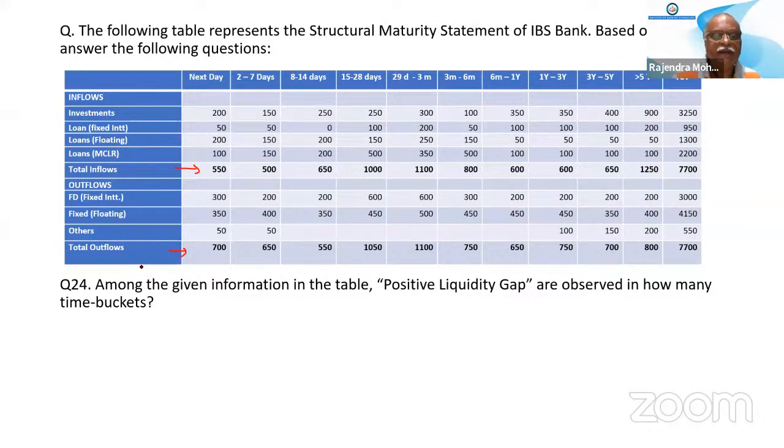First you have to find the gaps. Gap is the difference of inflow and outflow.